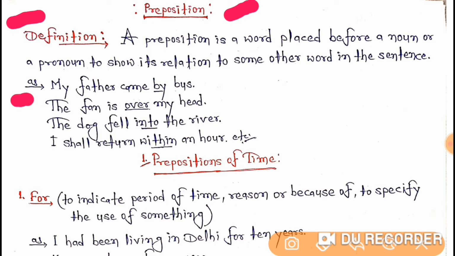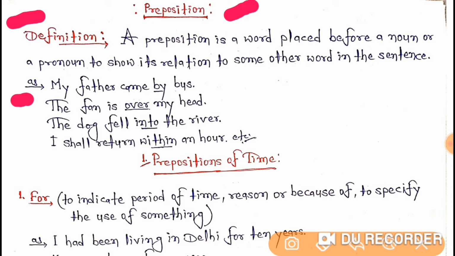Now let's understand its examples. The first example is: my father came by bus. The second example is: the fan is over my head. The dog fell into the river. I shall return within an hour. So students, I have given here 4 examples, and in each sentence, there is a preposition.